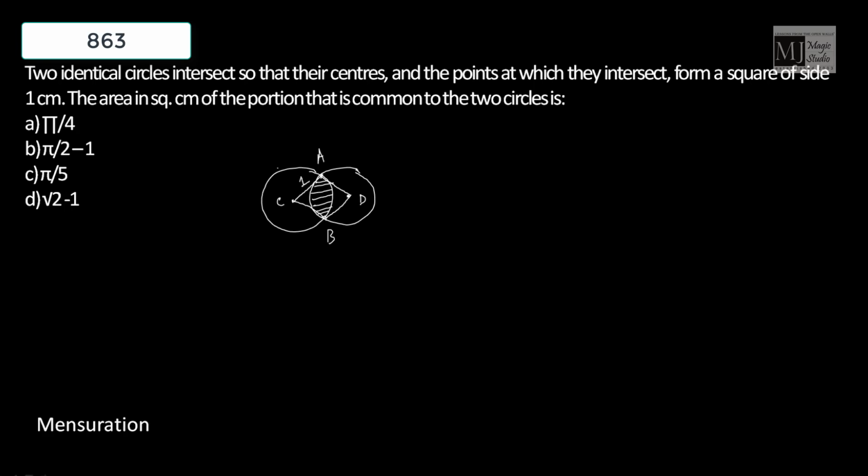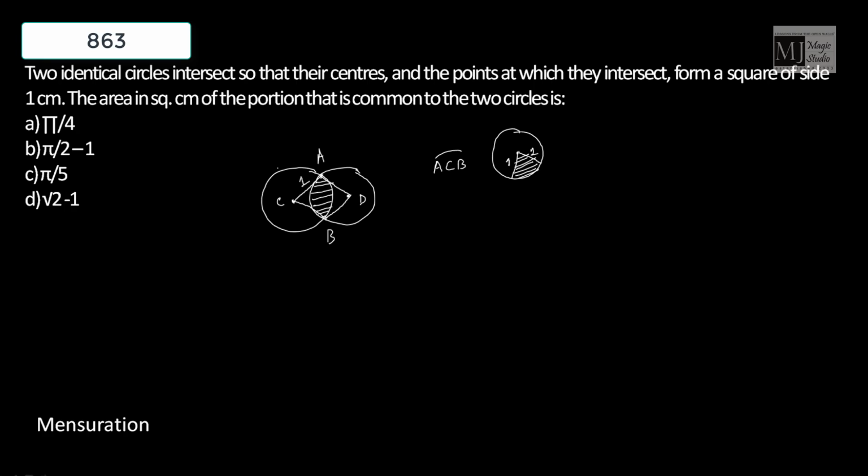If I look at the first circle with center C, what would be the area of sector ACB? ACB is a sector on the first circle. We are looking for this entire area.